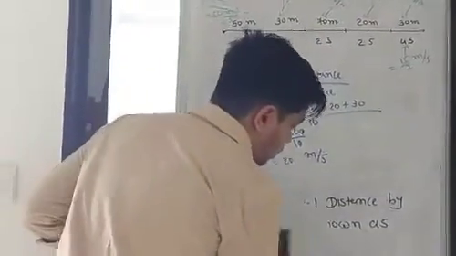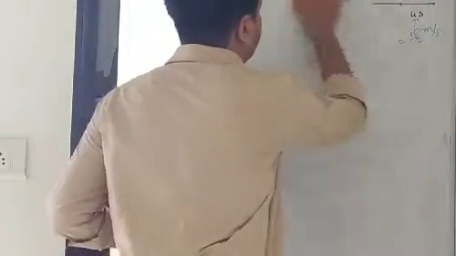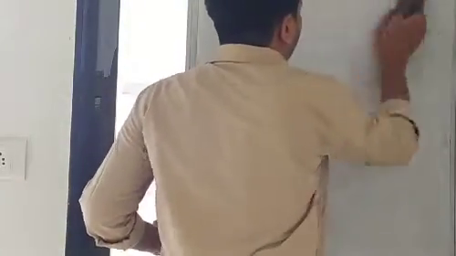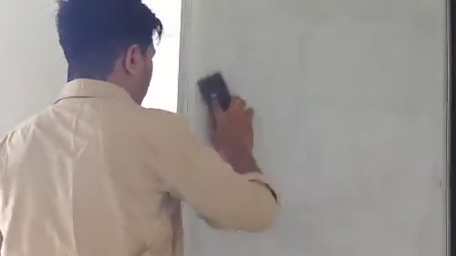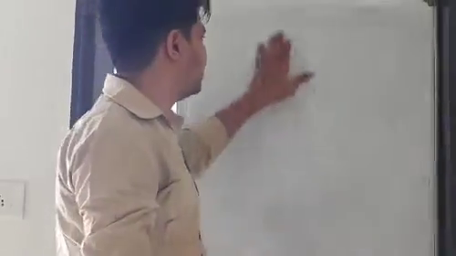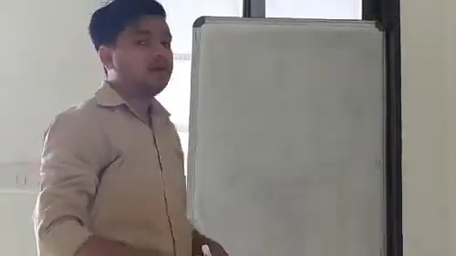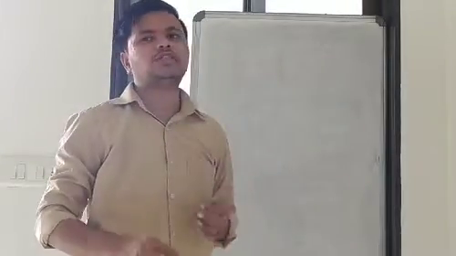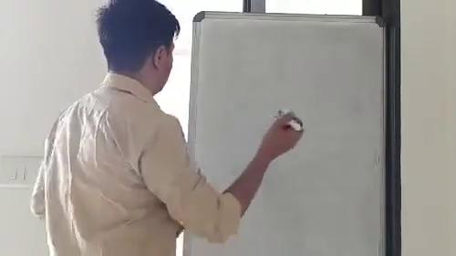Okay, there is one sum given to you. Example, I don't know what that is. I think 8.1 or 8.2. There is one example, 8.1. In which one person, I don't know exactly because I don't have the book right now, is moving. One person or an object is moving 6 meter in 2 seconds.